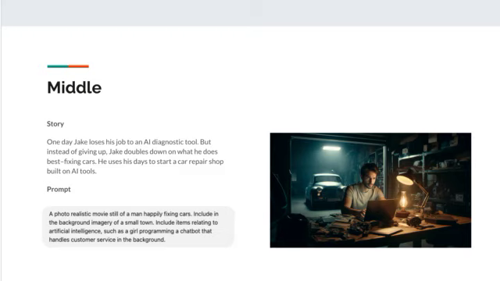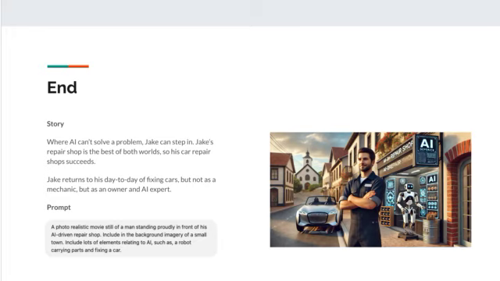He is, in fact, working late at night. He is determined, maybe a little sad because it's so dark. We do see him on a computer, but we don't see what's going on the computer. We'll get back to that later. All right. And to illustrate the third part, right? In the third part, Jake is back on his feet again. And so I wanted to get an image of him standing in front of his store, real proud.